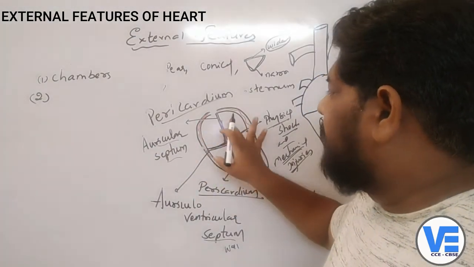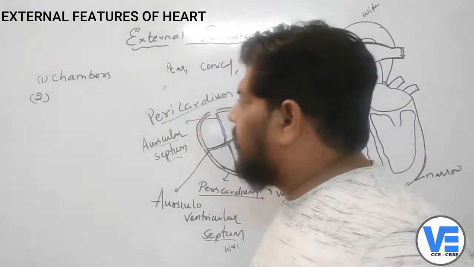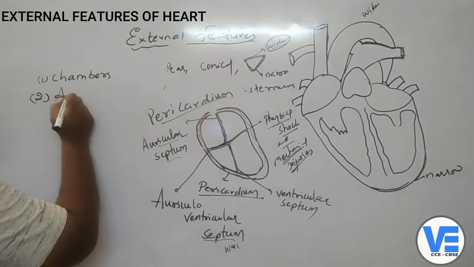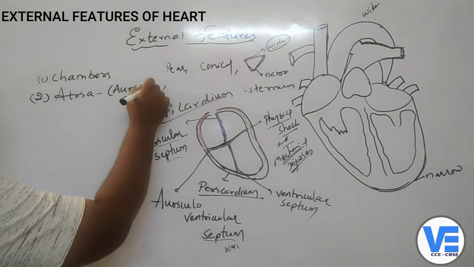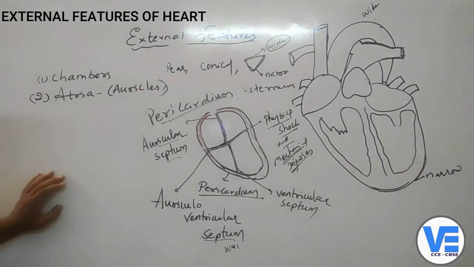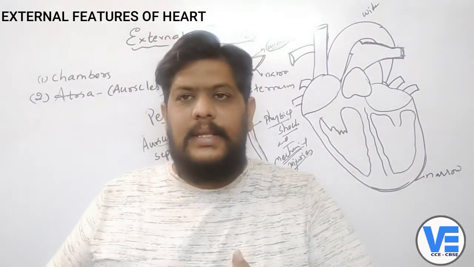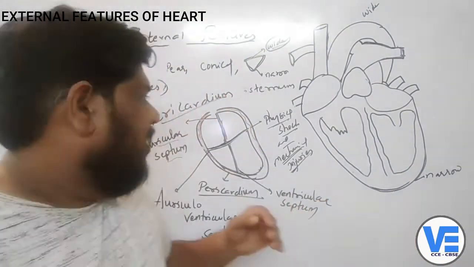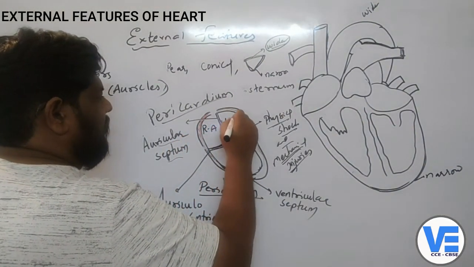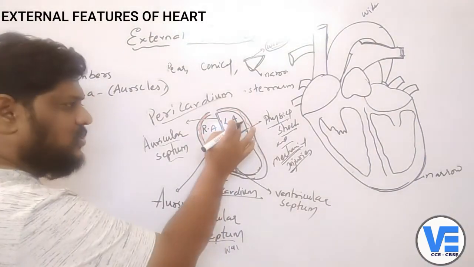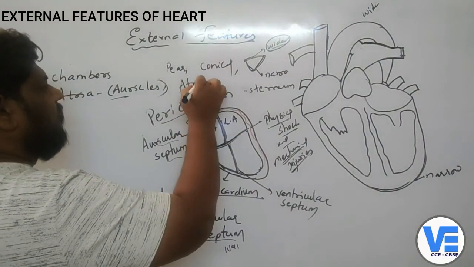The upper two chambers are called the atria, or else we also call them the auricles. So how many auricles are there? Two auricles. If I'm standing like this, this is my right side and this is my left side. So this is the right atrium and this is the left atrium. Atrium or auricle, both are called the atria.